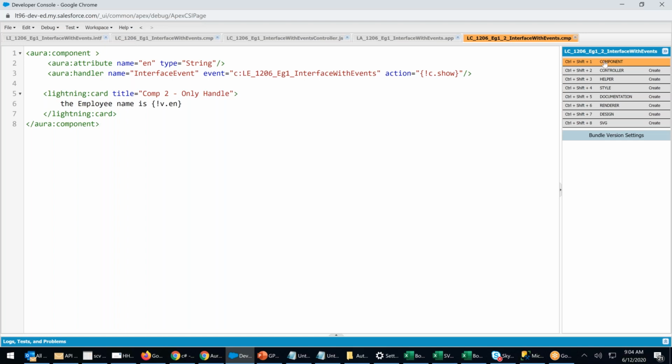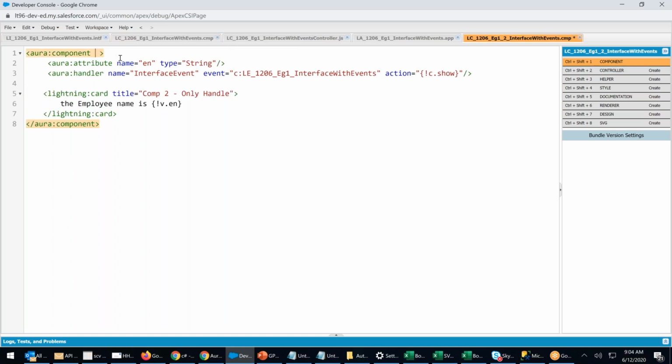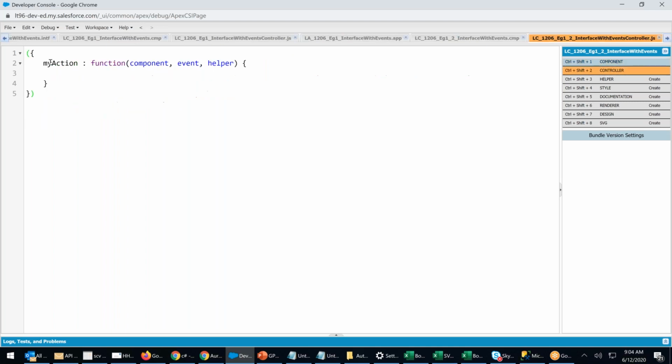Now I go to my second. Oh, by the way, I have to implement. Unless you implement, it can't handle. In the second component also I have to put implement. Then only it can handle the event, right? So there we go. Control S. Now show. Control C. I go to the controller. Now show. So tell me, guys, what should I do?